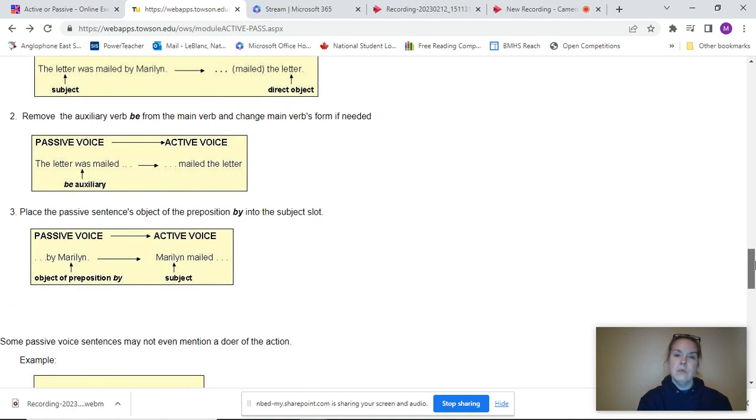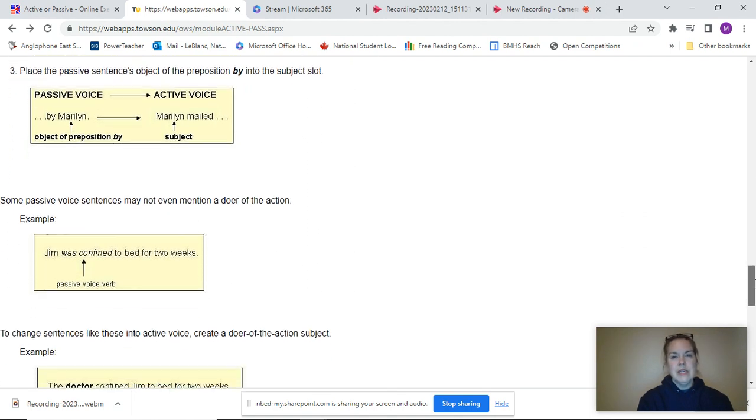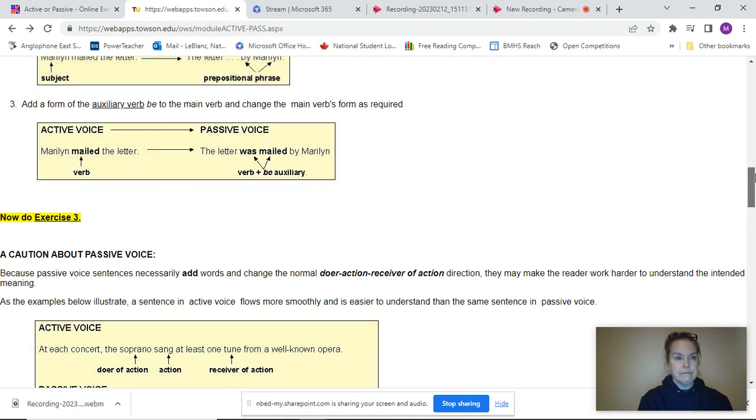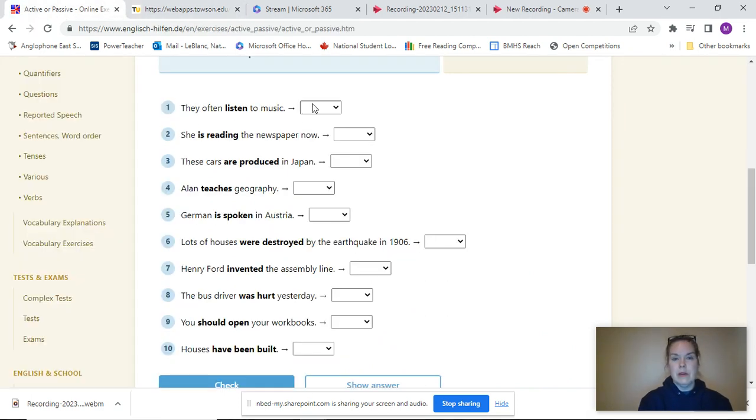So this exercise, and I will link you to it, tells you how you can rearrange them. But rearranging really isn't the important part so much as we're trying our best to use the active voice as much as possible in our writing in order to be clear. So I'm going to show you some exercises, and I'm going to show it to you right now, actually, so you can see what's coming up.